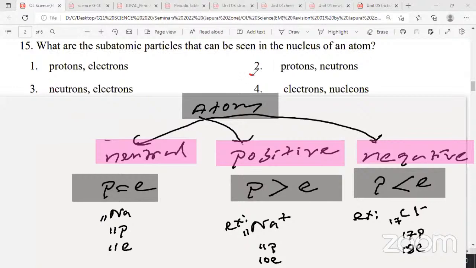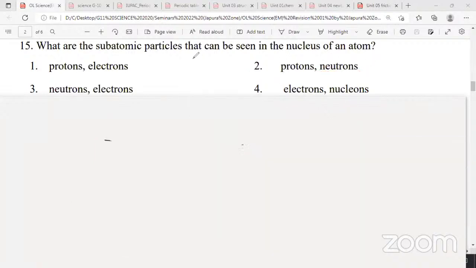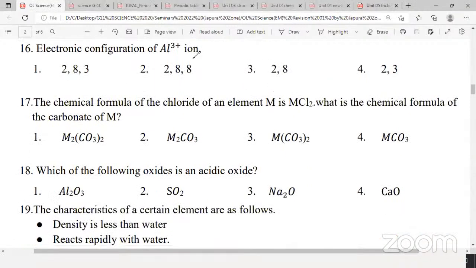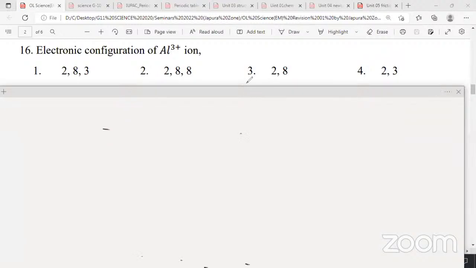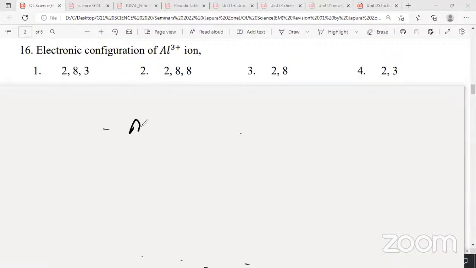Right. So question number 15, I gave a lot of other information. Answer is protons and neutrons. Question number 16, the 16th MCQ: electronic configuration of Al3 plus. Remember, if you don't know the atomic number, you will find it very difficult to answer the questions in the exam, especially chemistry questions, without the atomic number and the configuration. Aluminium atomic number is 13, so the configuration is 2, 8, 3. When it becomes Al3 plus, the atomic number and protons don't change, but the electrons change from 2, 8, 3 to 2, 8. Question number 16, answer is third.